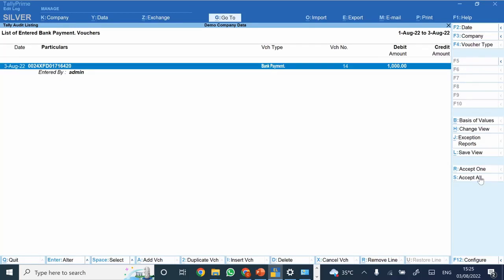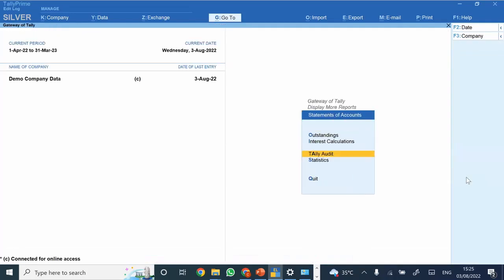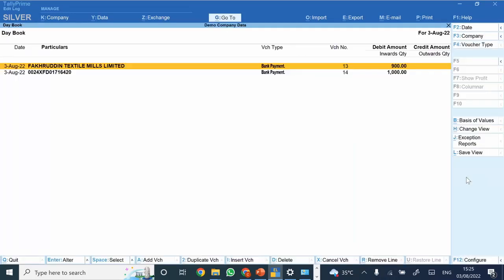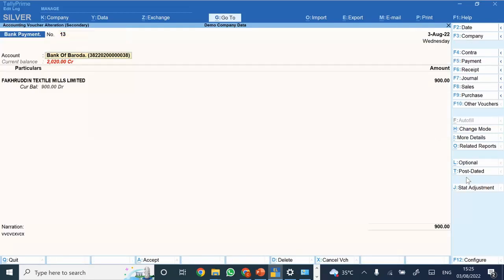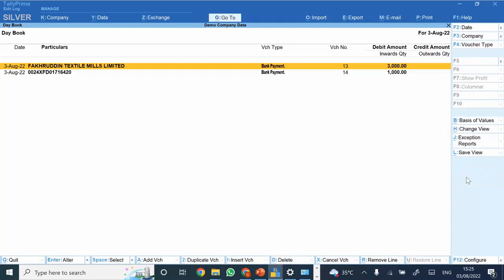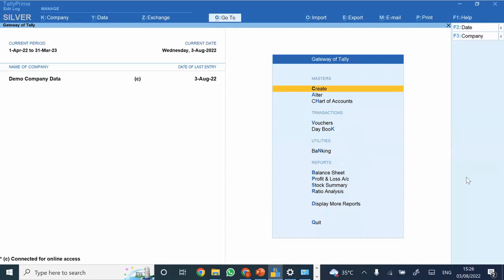And post that, let's say if I'm altering any of the transactions, then again it would be displaying in this particular window. So on a daily basis, whatever transactions are being modified, or in case there is any sort of alteration, that would be available from the system. So let's say I'm even accepting this one. And post that, the original transaction, now I am modifying this to 3000 rupees. So now see, this was already audited previously. This was already checked and accepted.